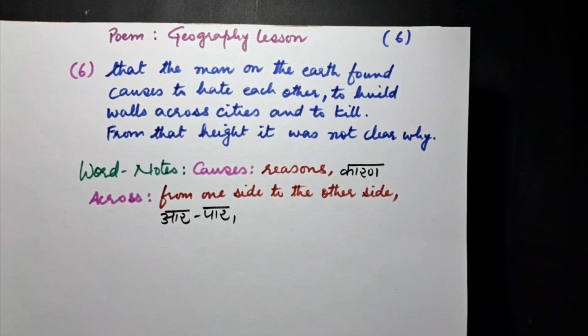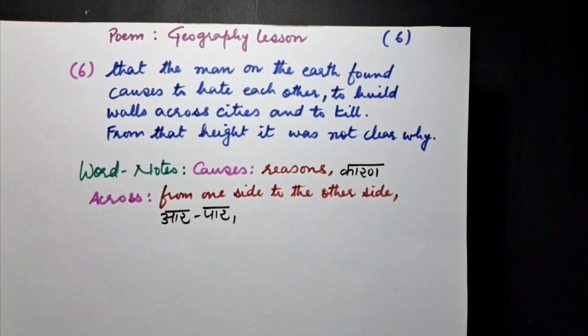Now, the explanation of the stanza. From high in the sky, the poet understood the logic of geography. However, he could not understand the logic of human hatred for each other. He could not understand why they had decided to live separately.